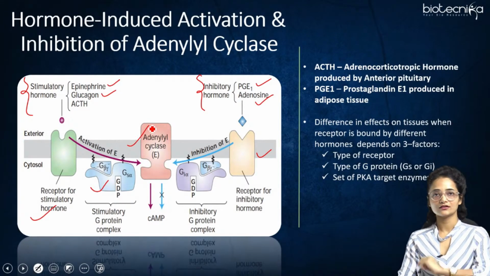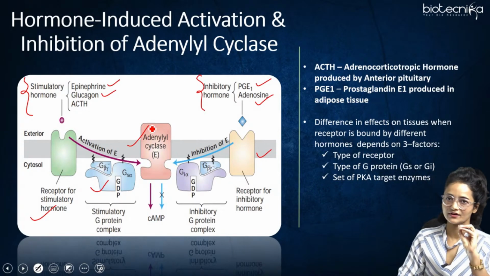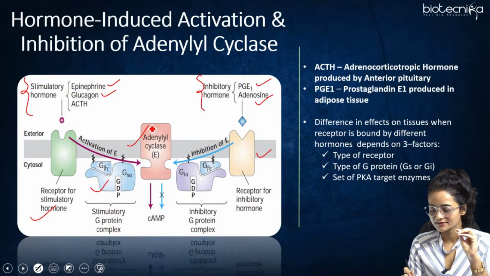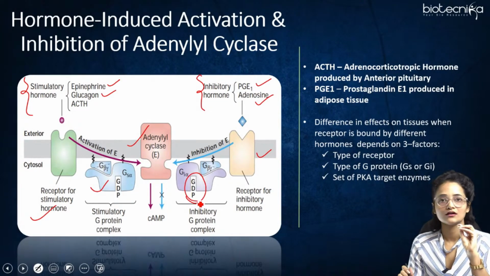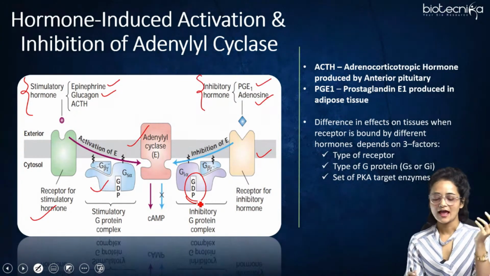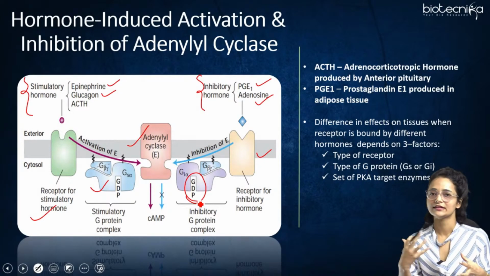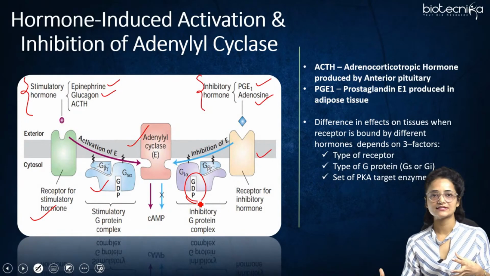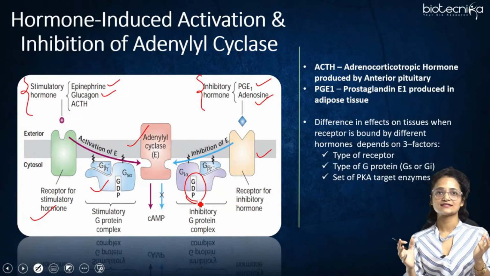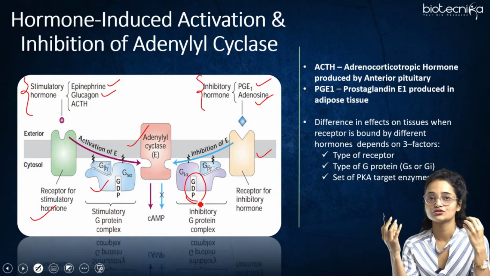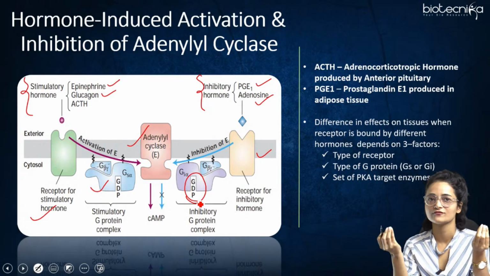Now, in the stimulatory response, the adenyl cyclase is activated. While in the inhibitory response, the GDP remains bound to the G alpha part and is not converted into GTP. As a result, the adenyl cyclase is not activated and the further response doesn't take place. In this way, inhibition and stimulation both take place. This figure tells how the binding of different types of hormones leads to the inhibition and stimulation of GPCR.